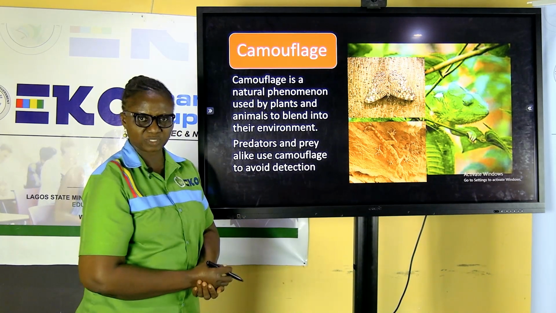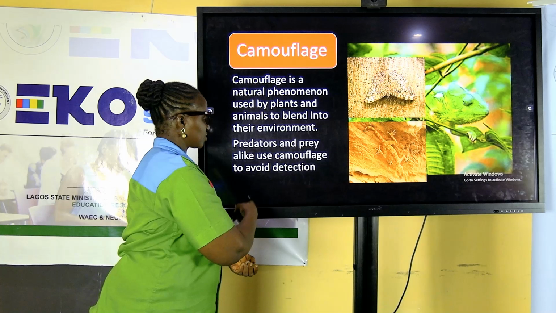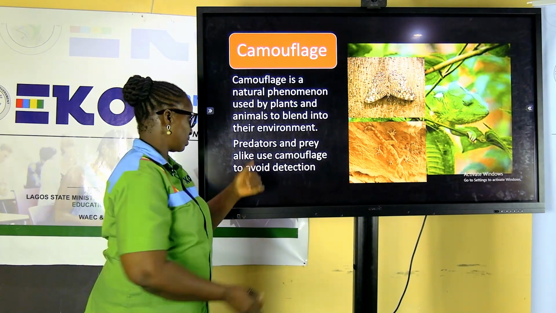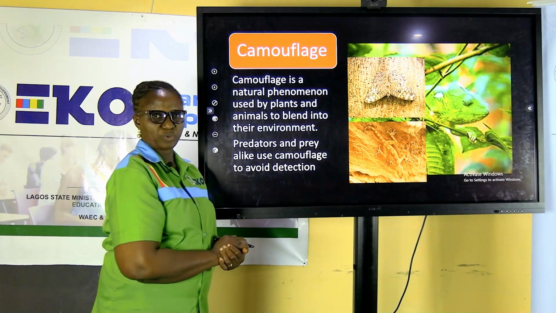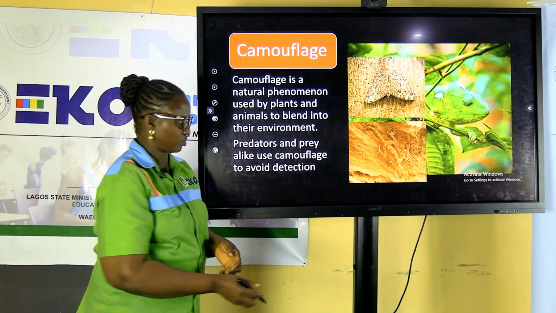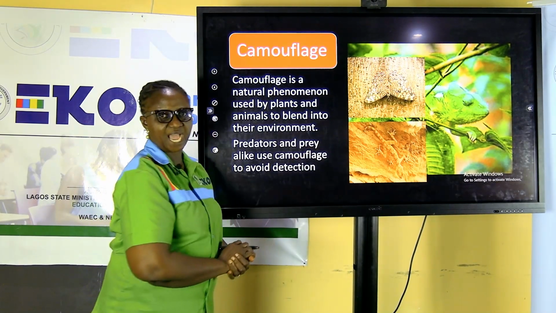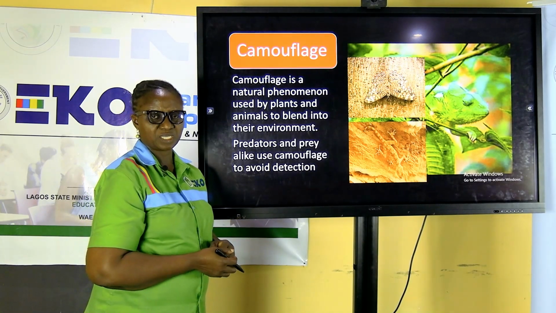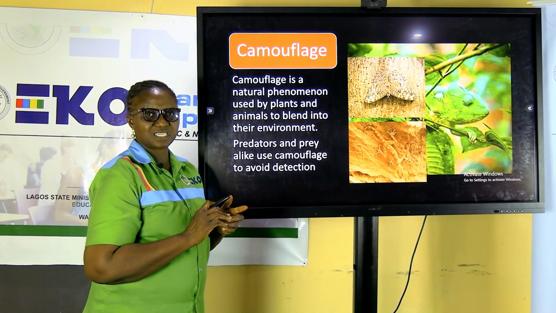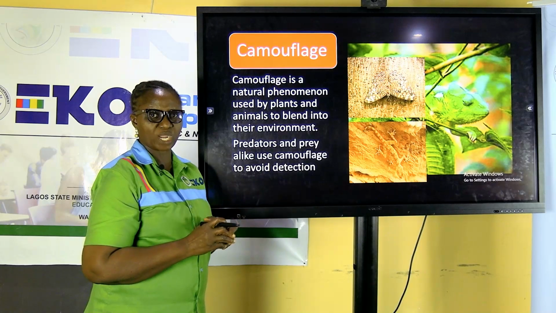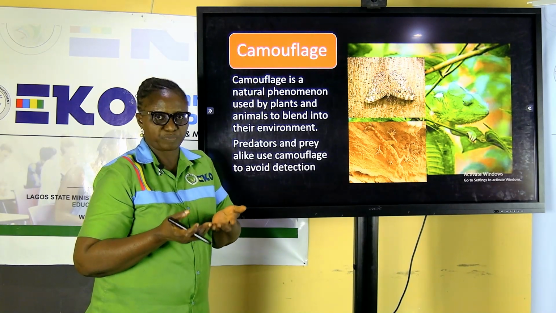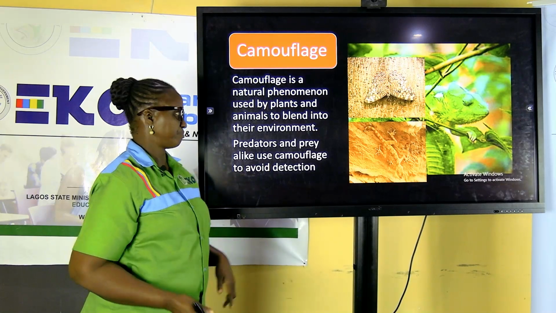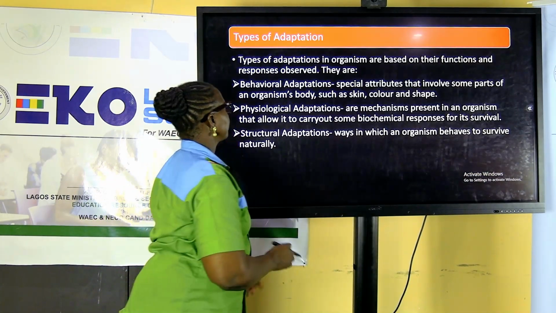What is a predator? What is a prey? An animal feeding on another one is called a predator, and the one that is fed on is what is known biologically as a prey. So camouflage is a concept in biology that goes with adaptation: an organism devising a way, through behavior or otherwise, to blend in and hide itself from being seen.